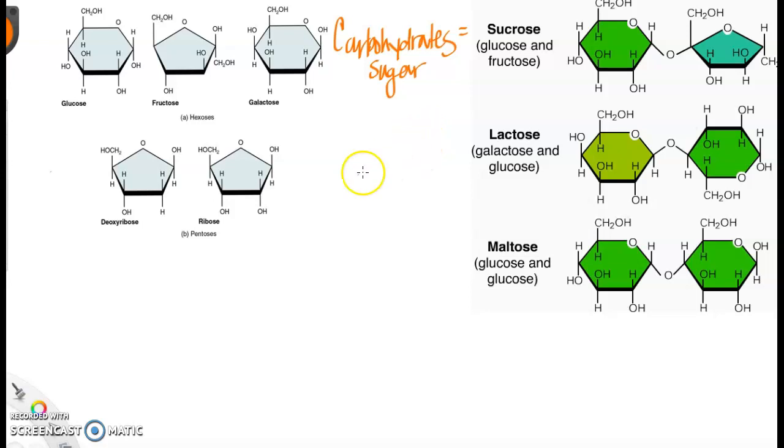They are organic molecules. They have monomers and polymers. Their monomers, the subunits of organic compounds, are called monosaccharides.